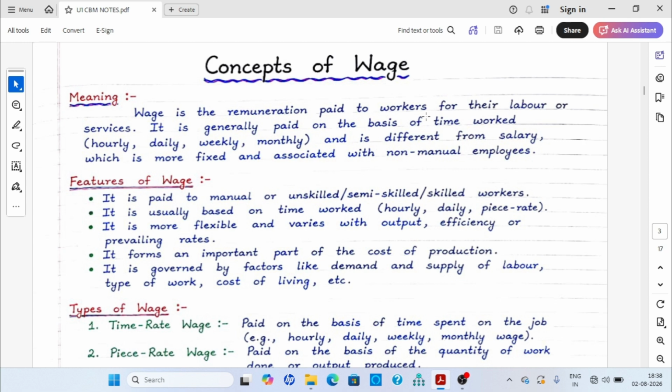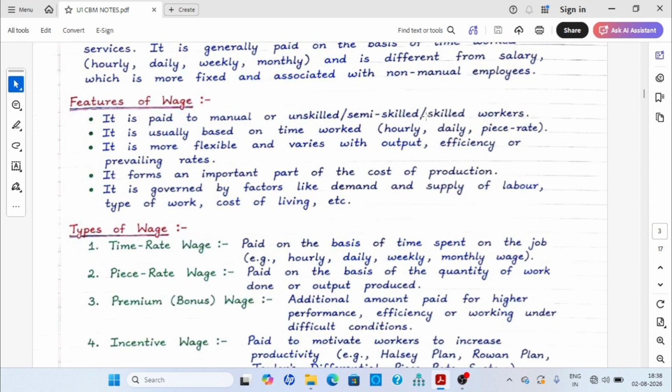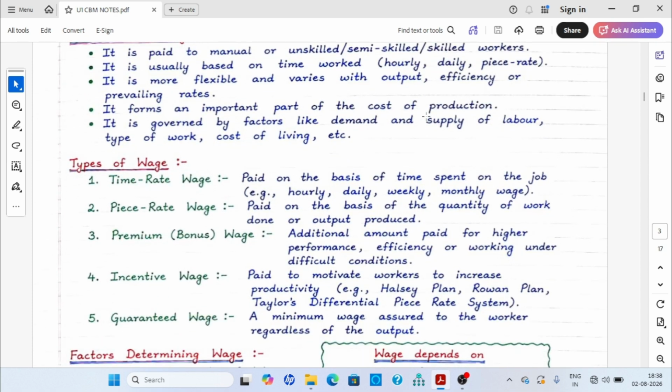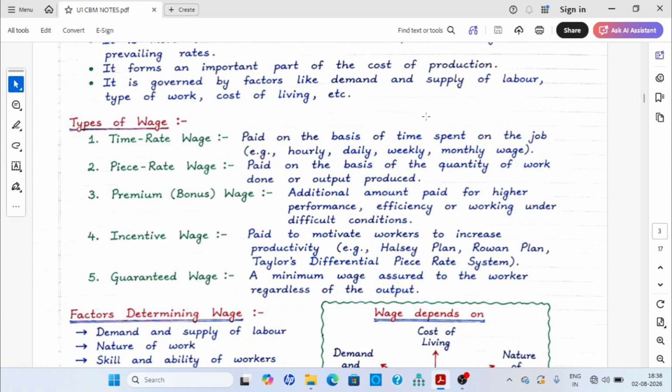Now moving on, what are the types of wages? Time rate wage is paid on the basis of time spent on the job, that is, how much time an employee is involved in a particular job.